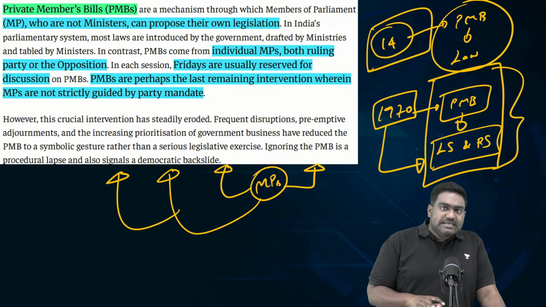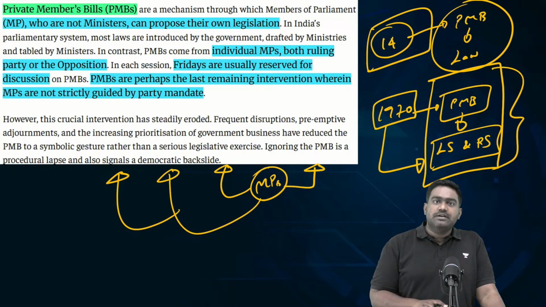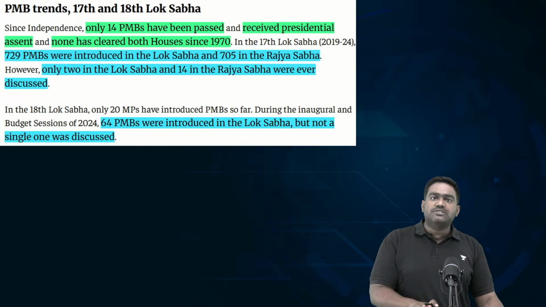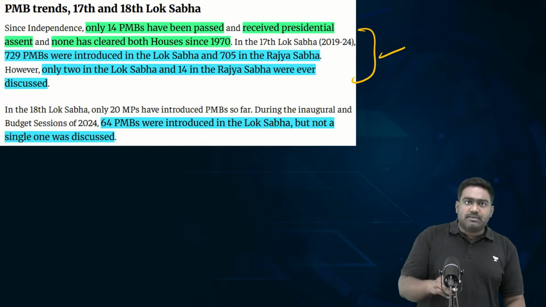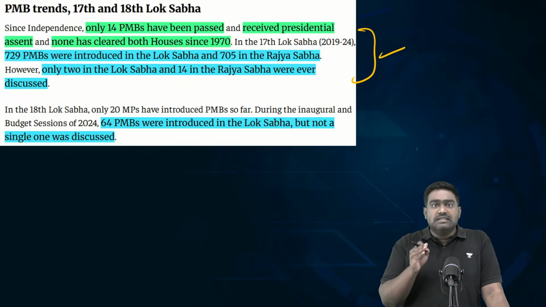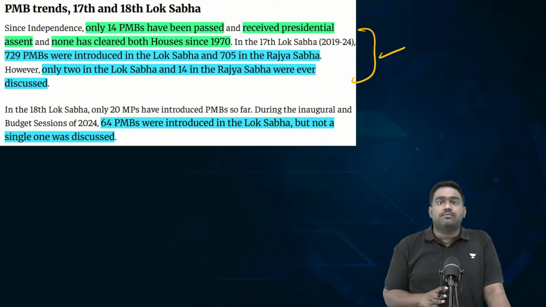It's not that our MPs are lazy and they're not pushing any bills. In each Lok Sabha, hundreds and hundreds of private members' bills are brought up. I'll give you an example. In just the 17th Lok Sabha, in the previous Lok Sabha, more than 700 private members' bills each were pushed in Lok Sabha and Rajya Sabha. So total of 1,400 plus.